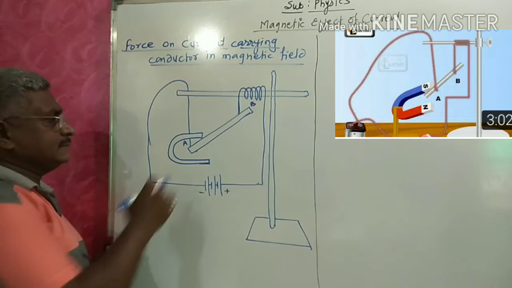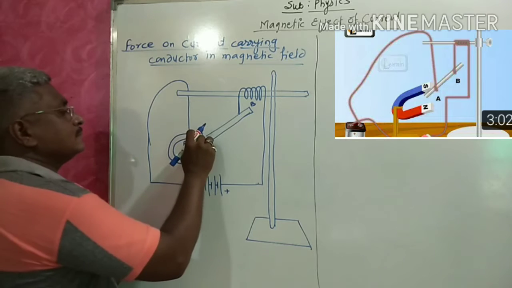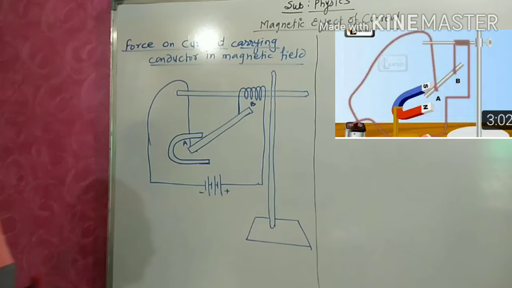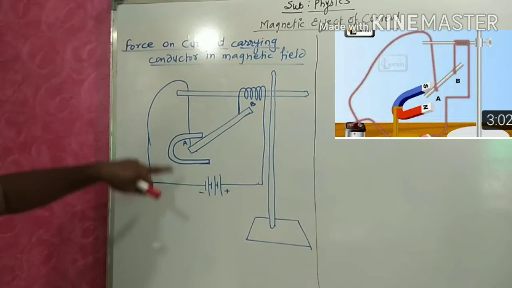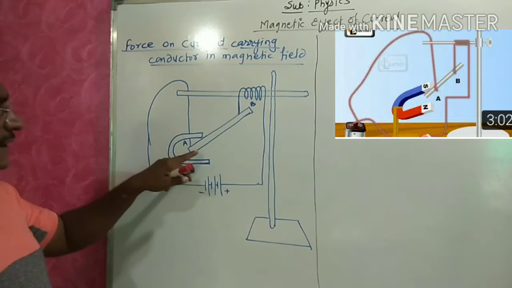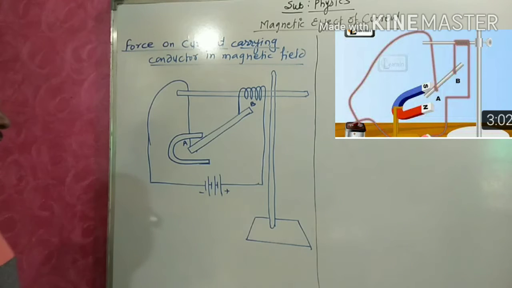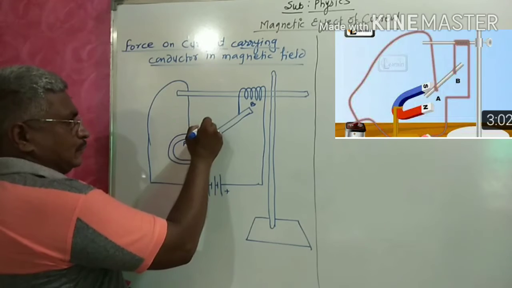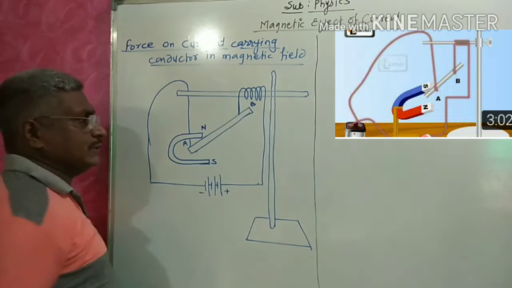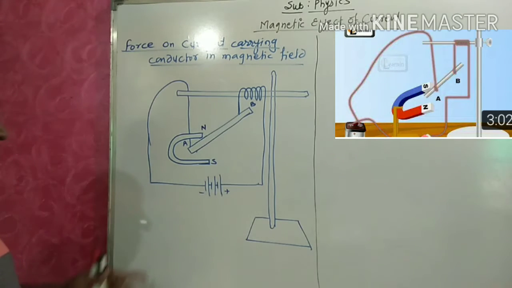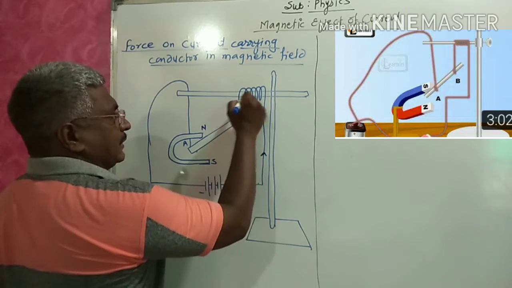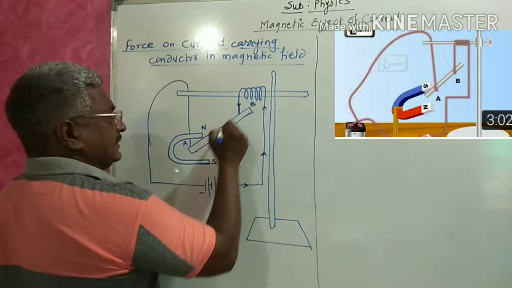So what will happen? When we keep the current carrying conductor in a magnetic field, here the north and south direction is there, and current is flowing from the positive to the negative terminal in this way.